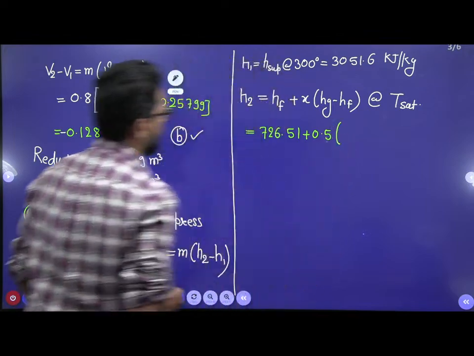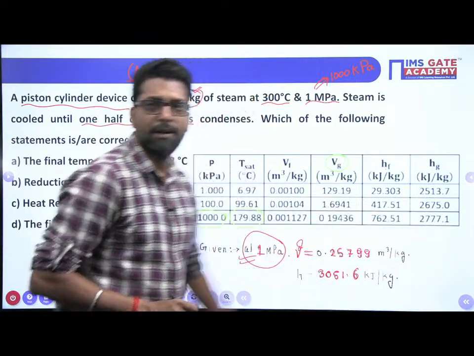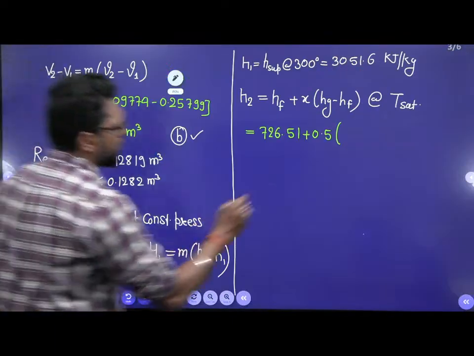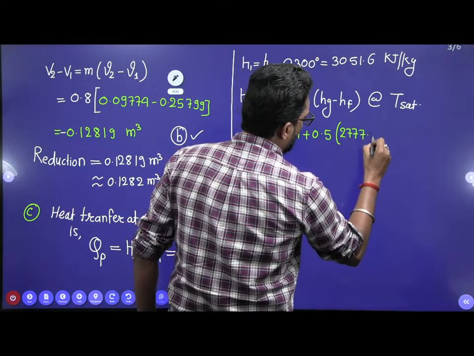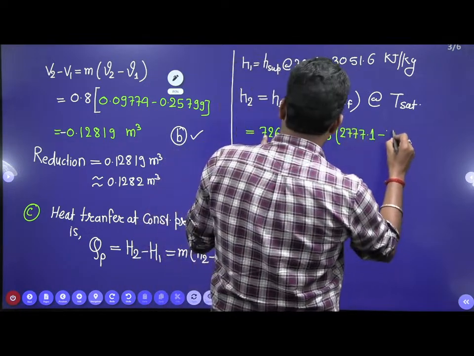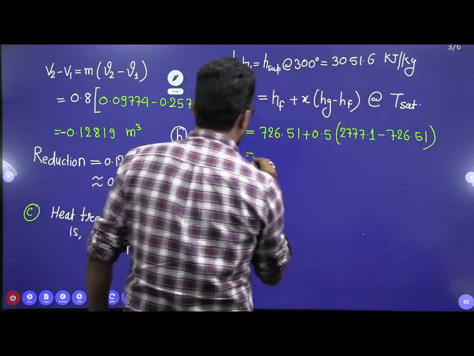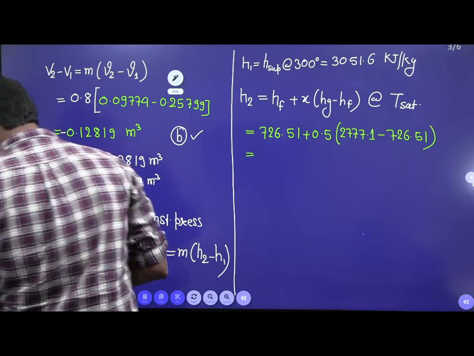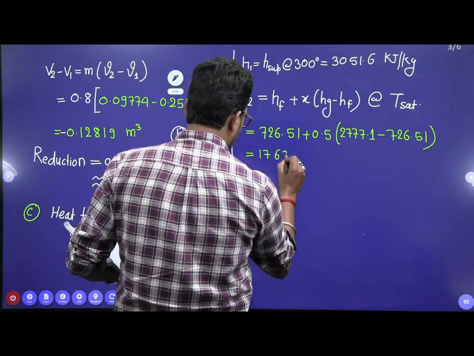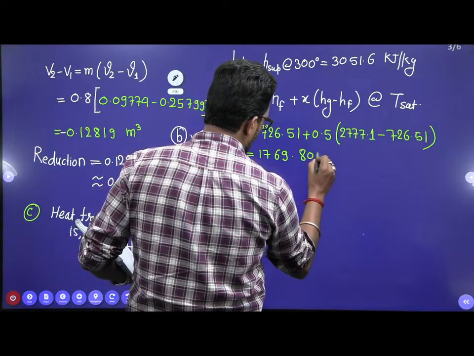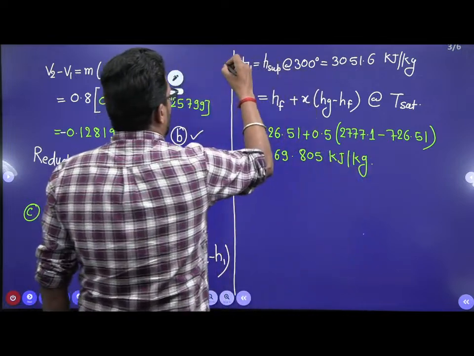What is Hg? Hg is 2777.1. So 2777.1 minus HF, which is 726.51. If you calculate, H2 is 1769.805 kilojoule per kg. So this is your H1 and this is your H2.